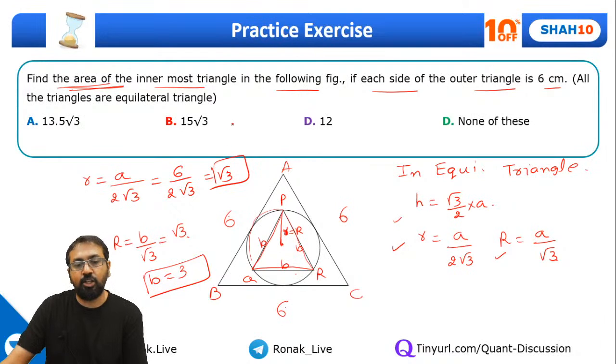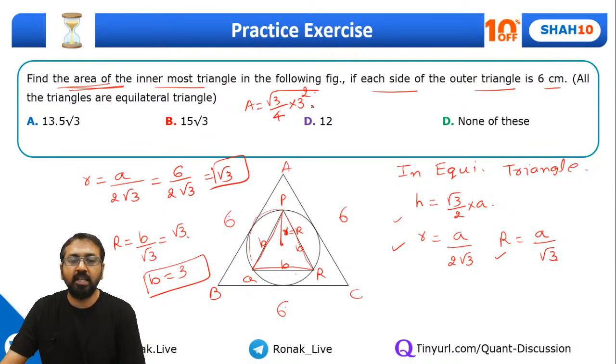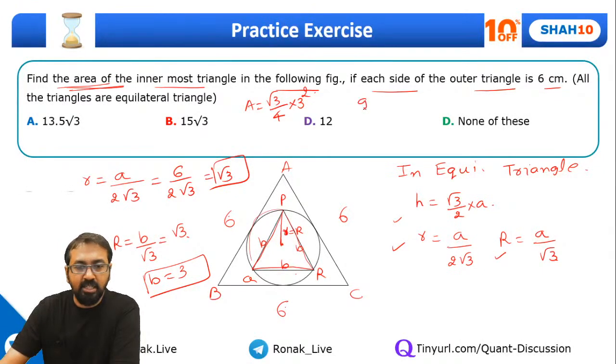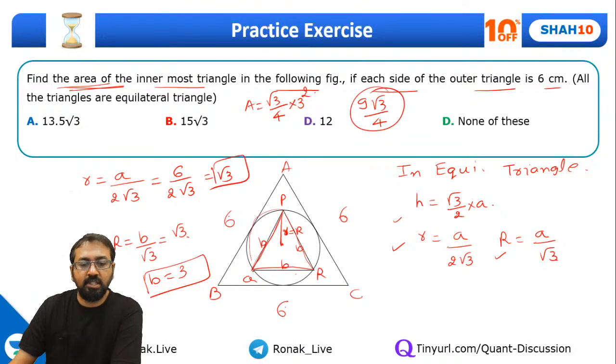So what is the area of an equilateral triangle? Area is equal to √3 by 4 into side square. That is 3 square. If you check this, it will come out to be 9√3 by 4. This is the area of this inner triangle. Correct? So we don't have any answer satisfying this one, so we will go ahead with none of these.